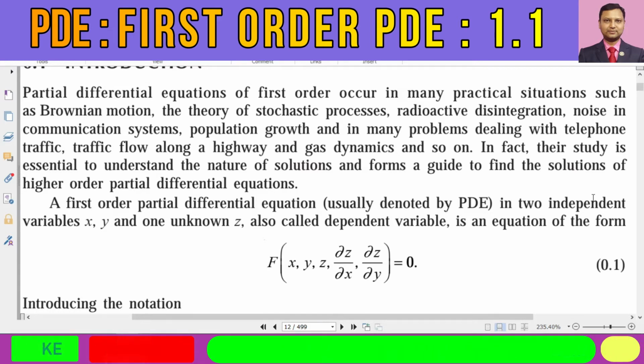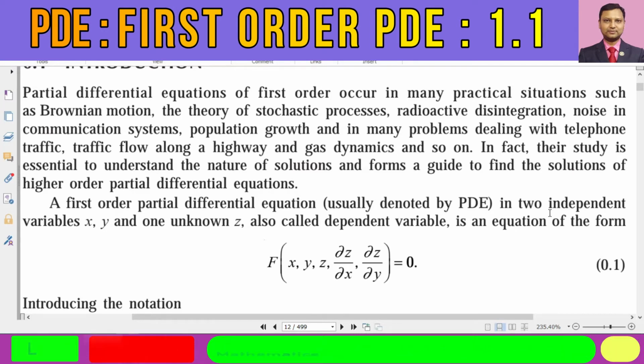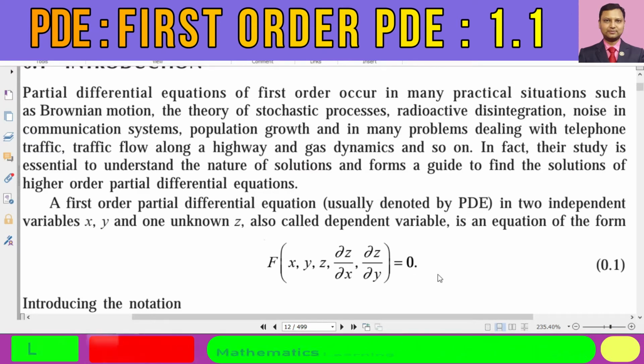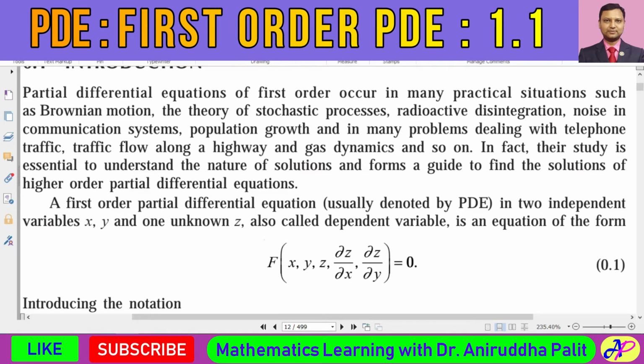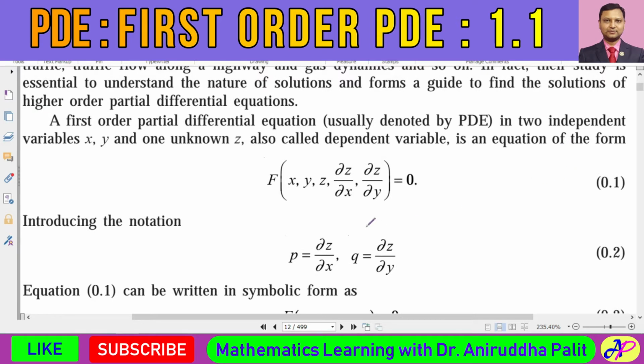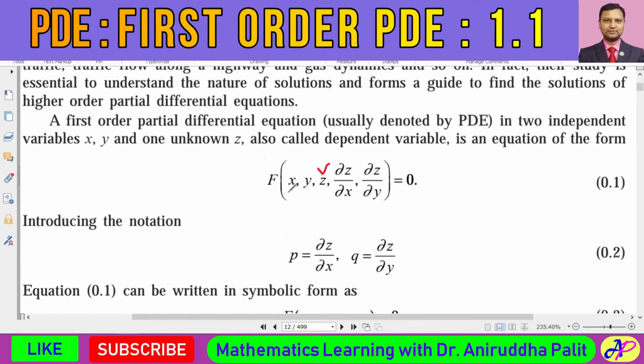If we have a relationship involving the partial derivatives of one dependent variable with more than one independent variable, then such a relation is called a partial differential equation.